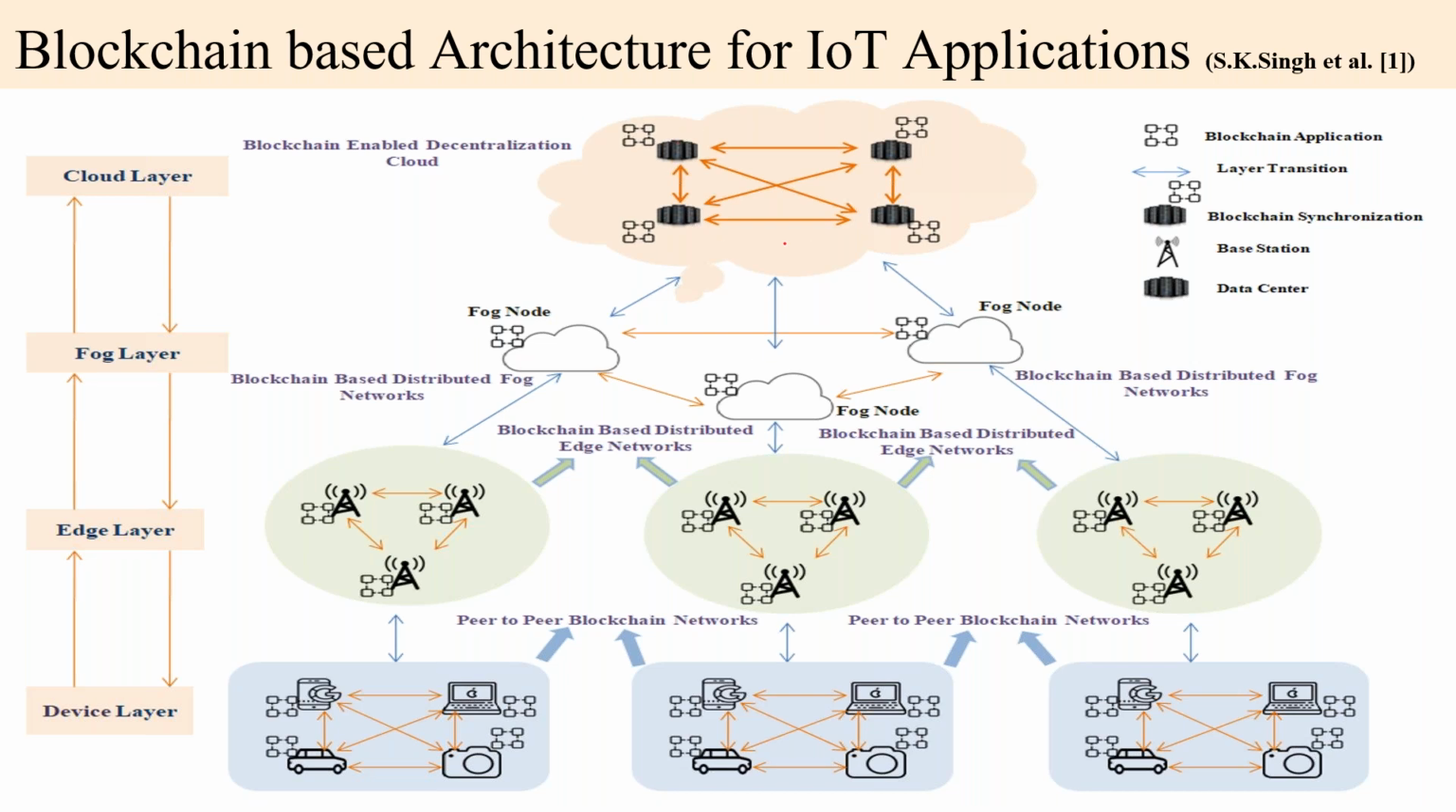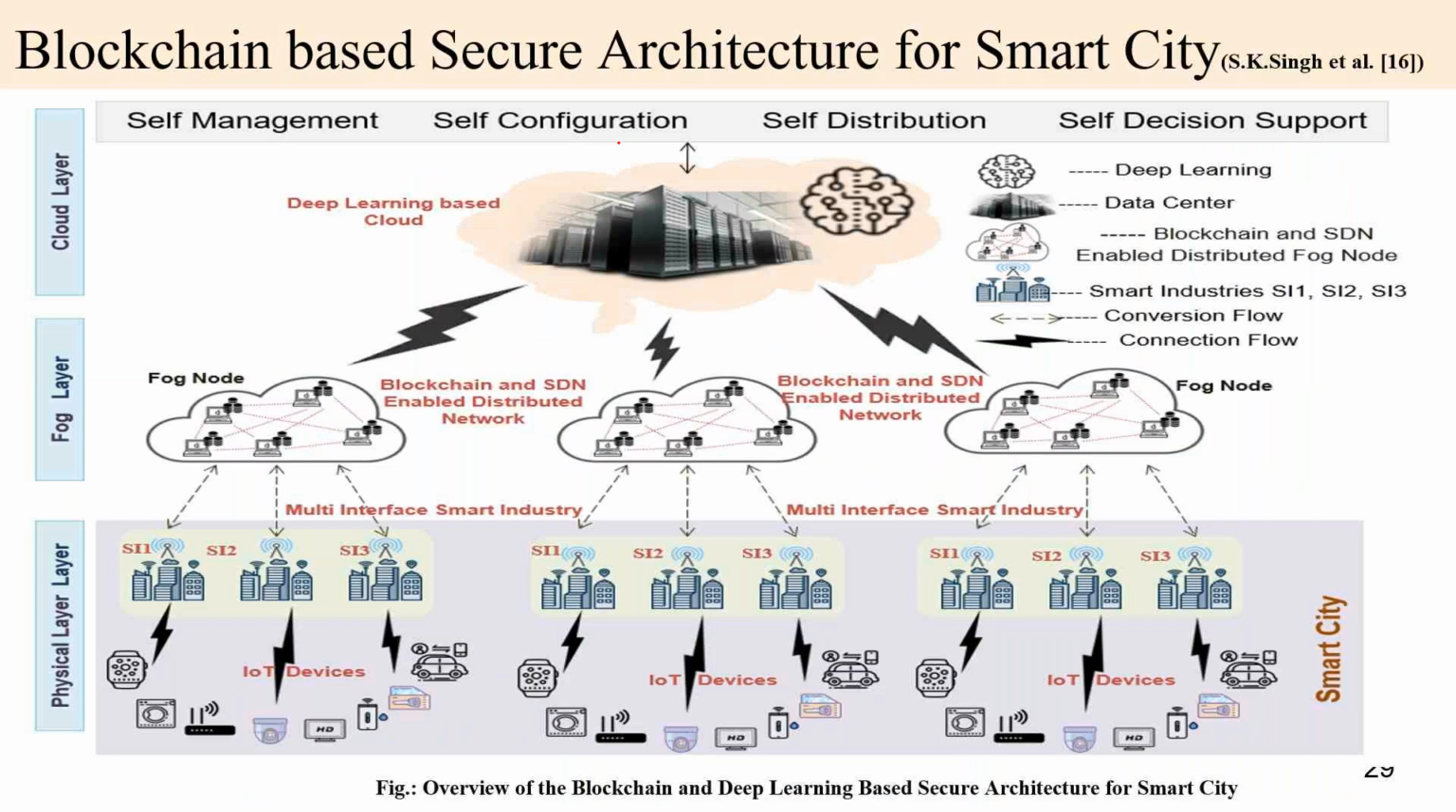And the final one is the cloud layer. In the cloud layer, one data center has a distributed connection, a distributed network. This is known as a blockchain-enabled decentralized cloud, because this is one specific cloud. So this is a general architecture, not a core architecture.